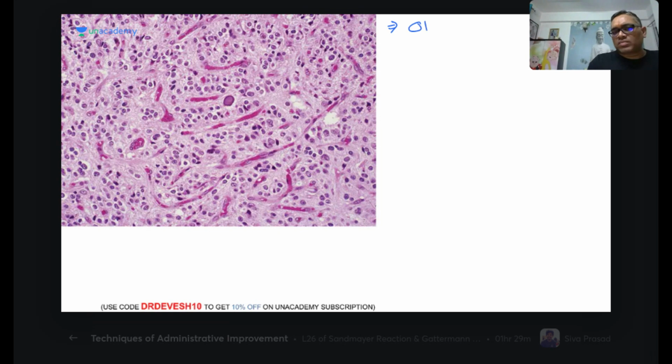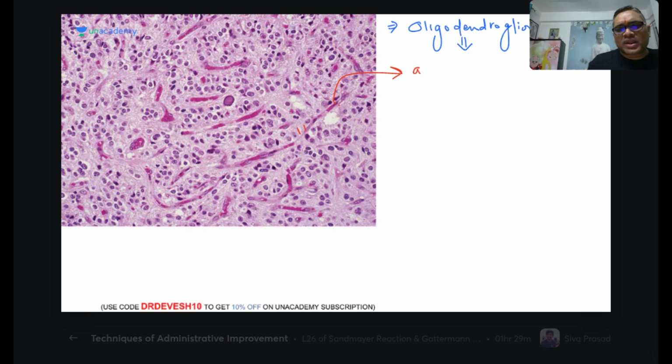Now we can see this is the oligodendroglioma. So what are you going to see in the oligodendroglioma? You can see these are tumors, and what you notice very prominently is that there are so many blood vessels.